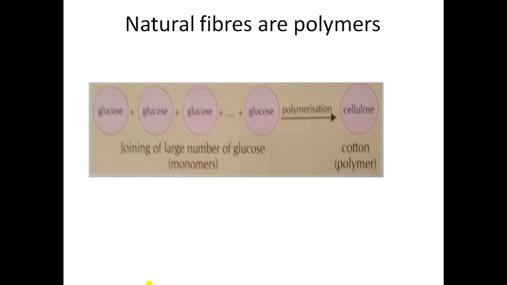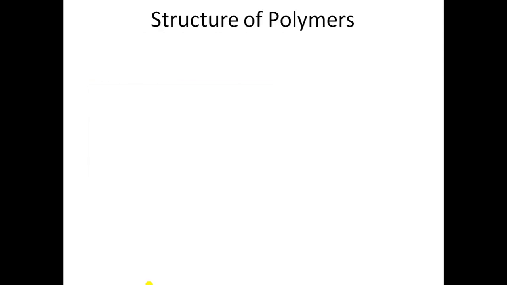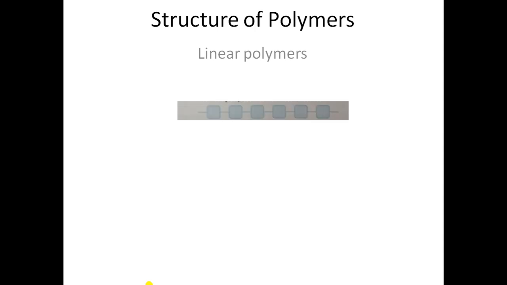Fine. Now how are these monomers arranged? I just want to tell you about the structure of polymers. It can be arranged in two ways. The first way is the linear polymer. Linear means in a line. So look at the diagram carefully. The polymers in which monomers are linked in a linear arrangement are known as linear polymers.